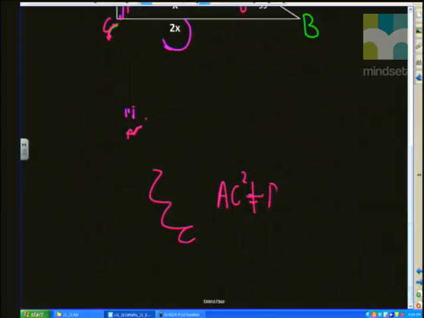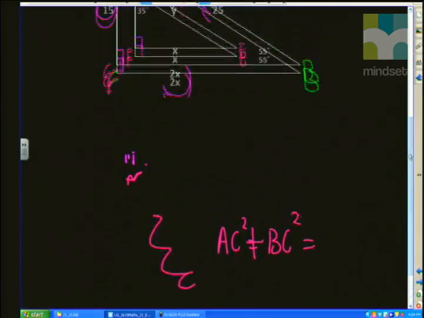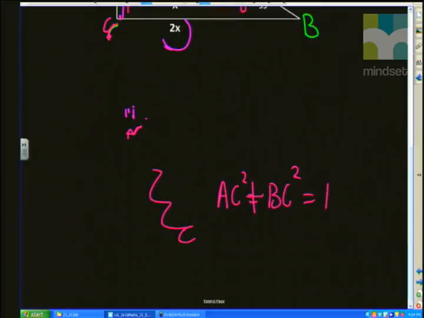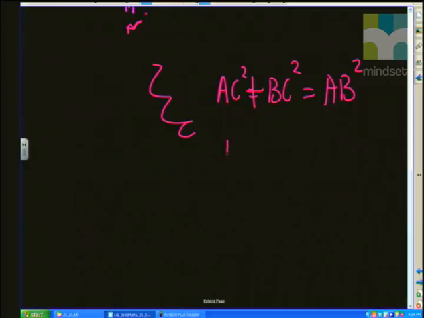We're writing down the theorem of Pythagoras. AC squared plus BC squared, the sum of the squares on the two shorter sides, is equal to the hypotenuse squared. So therefore, if I'm trying to find BC, BC squared is going to be equal to AB squared, which was 25, minus AC squared, which was 15.